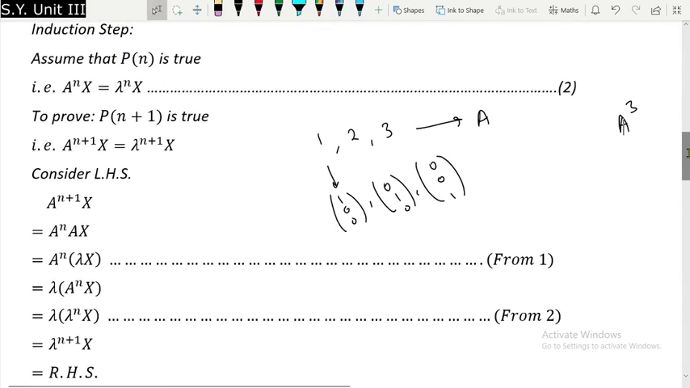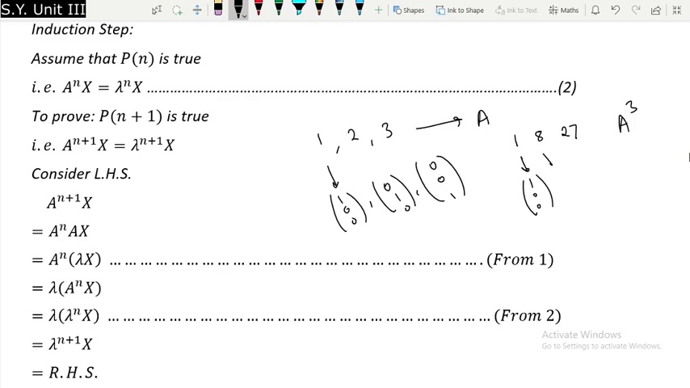So therefore your eigenvalues of A cube will be 1, 8 and 27, and the eigenvectors are going to be exactly the same. Eigenvector of 1 is going to be 1 0 0, of 8 it is going to be 0 1 0, and of 27 it will be 0 0 1. So the eigenvectors are not going to change.